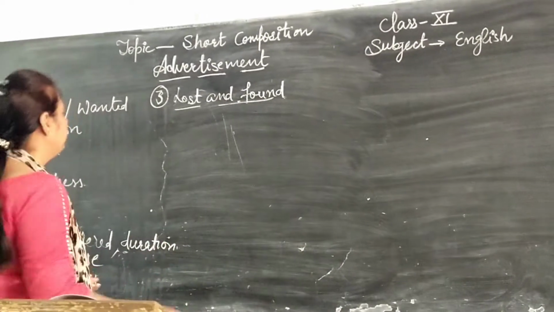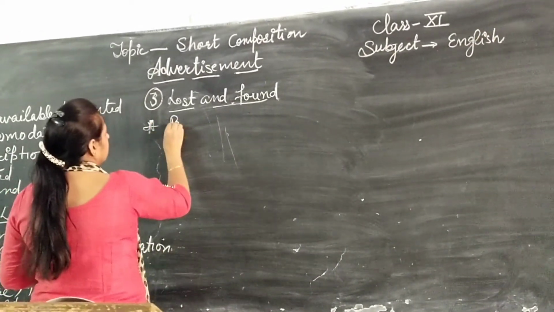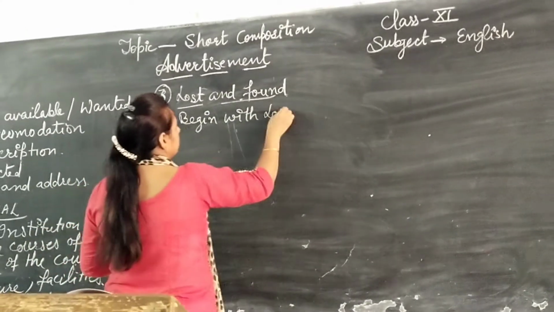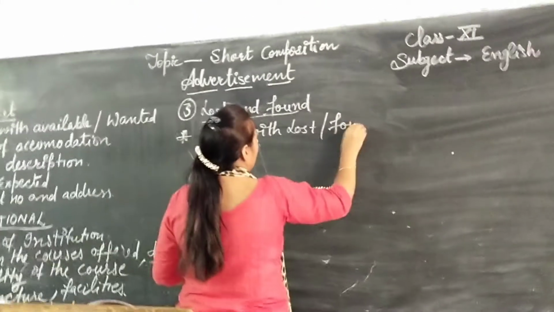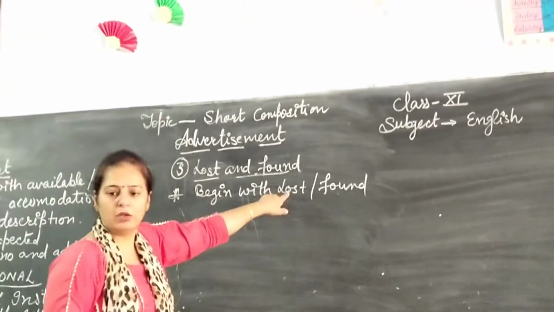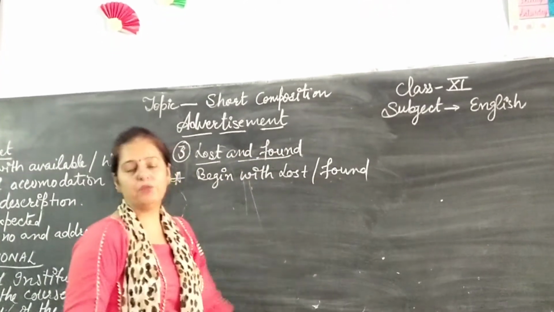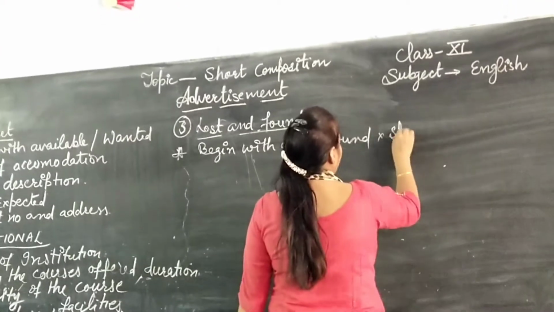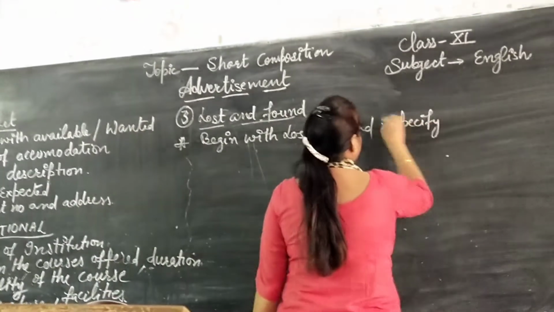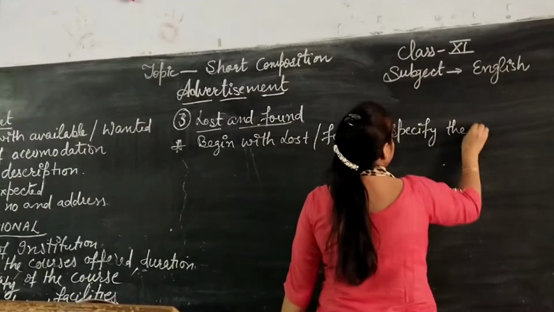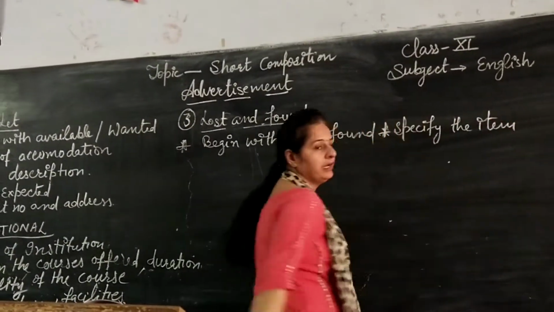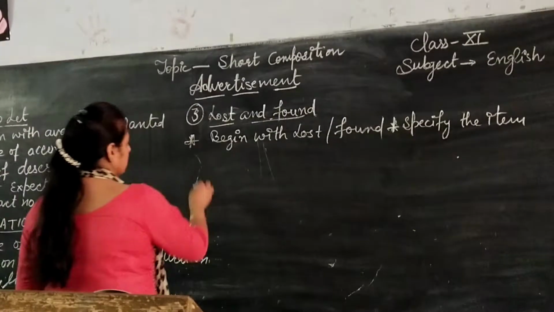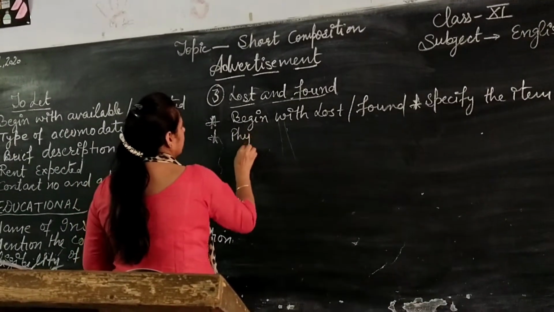First of all, it should begin with lost or found. If you have lost your thing, then you will start with lost. If you have found anything, then you will start the advertisement with the word found. Then after, specify the item. Which item you have lost or which item you have found. And then after, give a brief physical description of that thing.